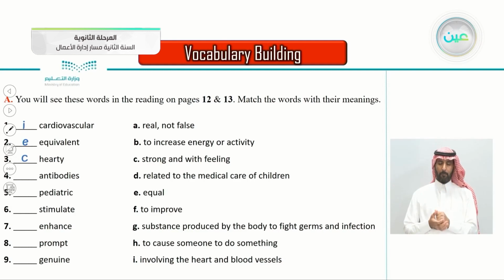Antibodies. This is an easy one, I think. Antibodies goes with the letter, very good, with the letter G. Substance produced by the body to fight germs and infections. So the substances that our body produces. Why? To fight infections and to fight germs. These are antibodies. What about pediatric?